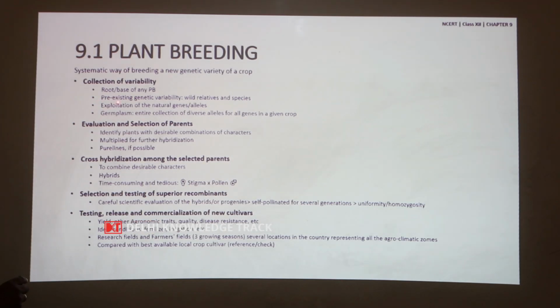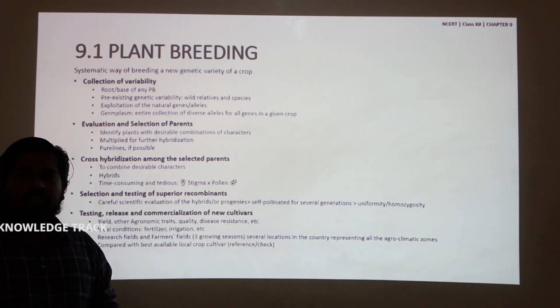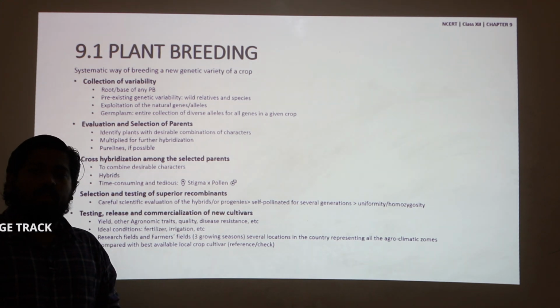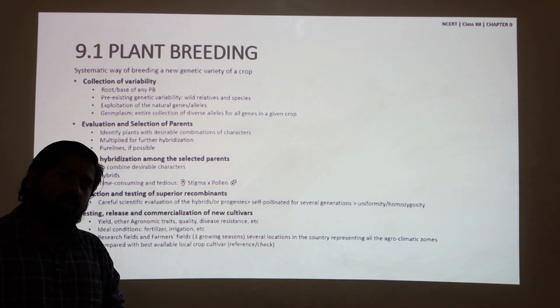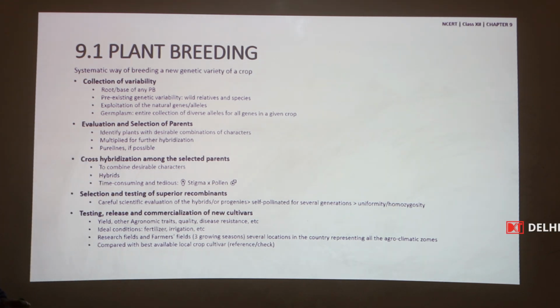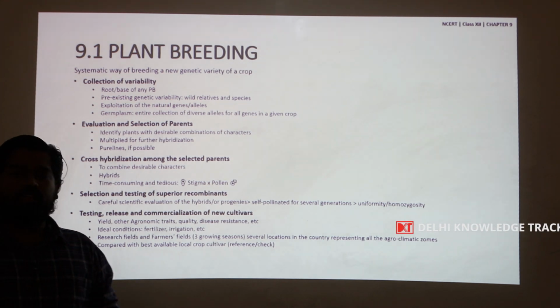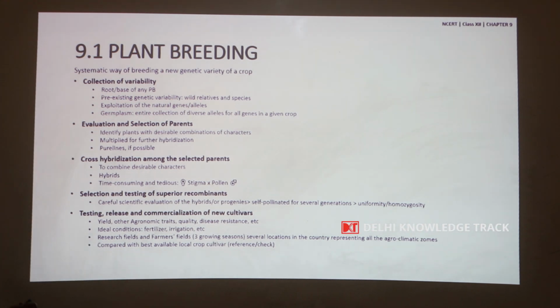This pre-existing genetic variability present in these wild relatives and species, in search of which plant breeders go, under the term called exploration, is the source for the downstream plant breeding steps. So, in this way, the natural genes and alleles are exploited for improvement of the crop plants through plant breeding.